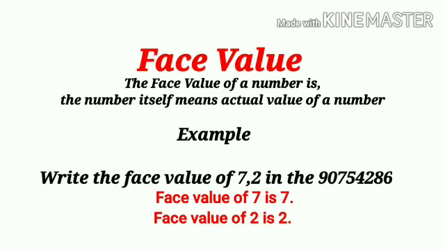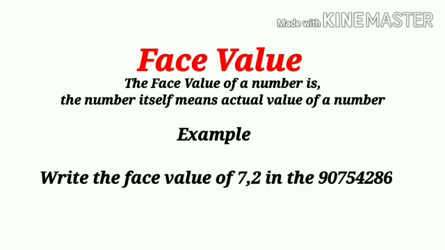Means the position of the digit in any number doesn't matter. In all places, its face value remains the same as the actual number. So maybe it's in the ones place or tens place or any other place of the period.